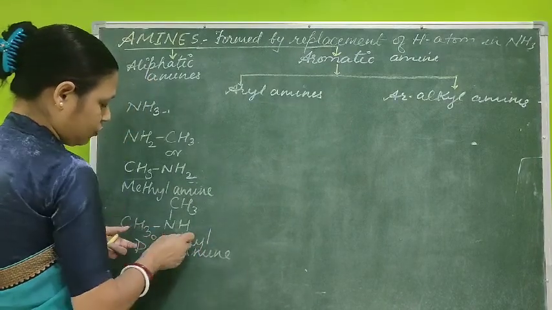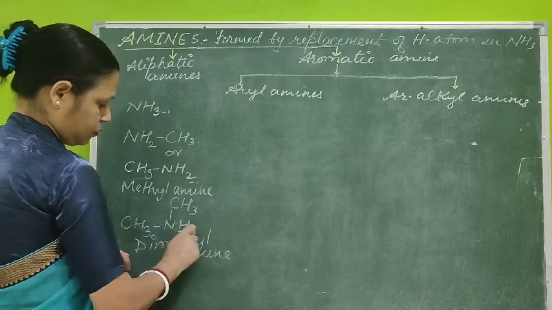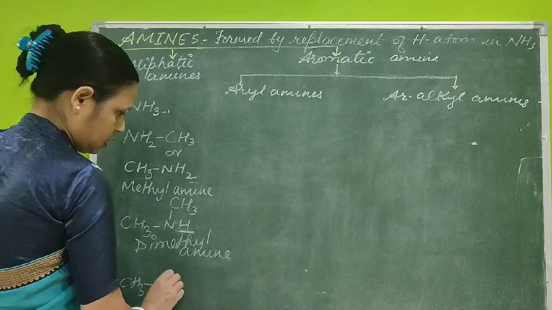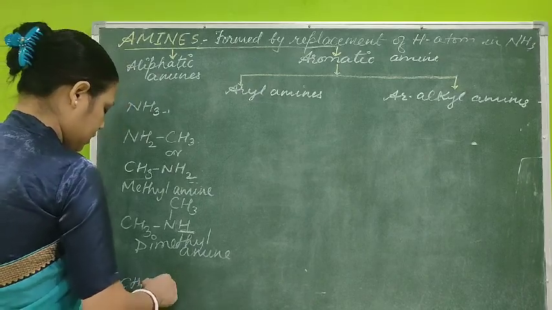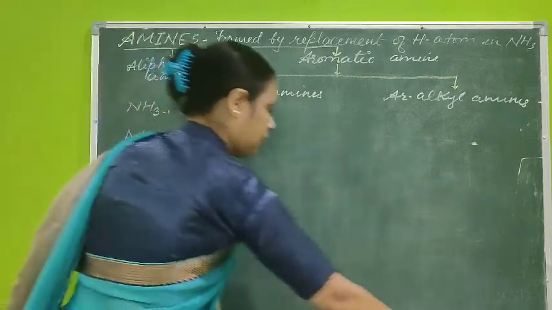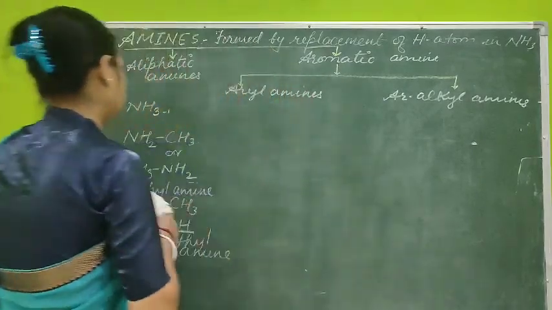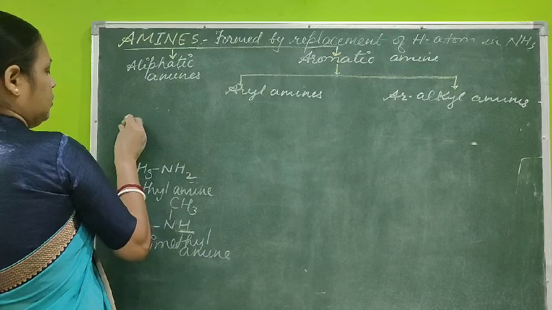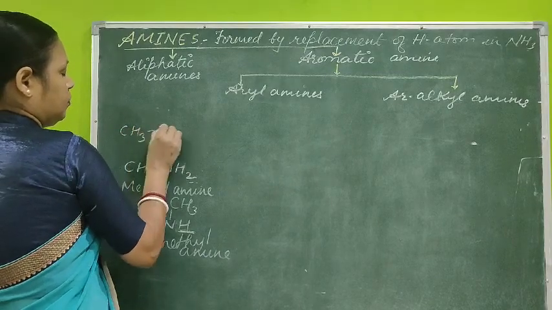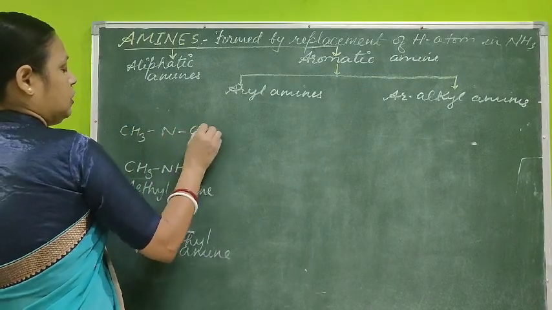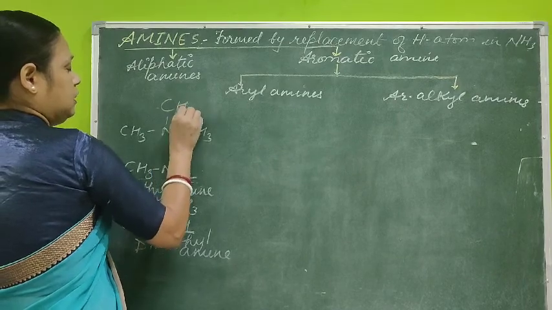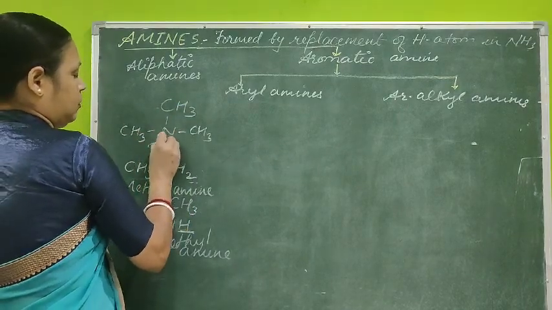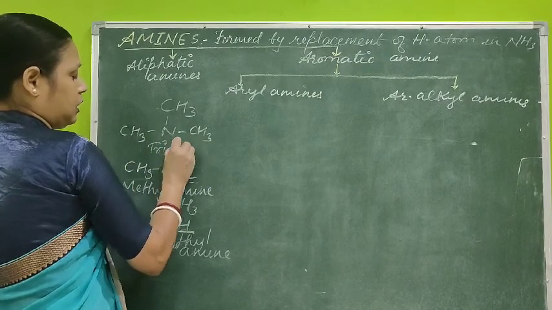Similarly, if the third hydrogen atom is also replaced with an alkyl group, CH3, then it is CH3, N, CH3 and CH3. So 1, 2, 3. So its name will be tri, all are methyl, so trimethylamine.